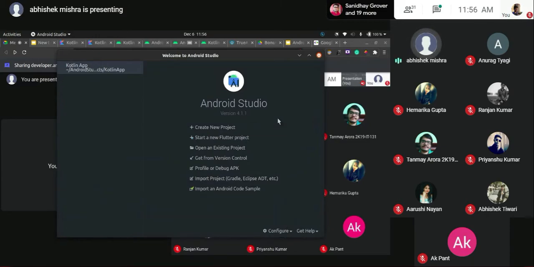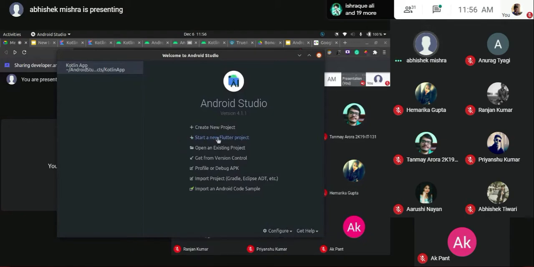Now here we go. You have set up your Android virtual device. For those of you who don't have a very good laptop or PC, you can go along with plugging in your Android device, and the tutorial is quite simple. You just have to turn on developer options, and it will allow you to run your code on your physical device itself.